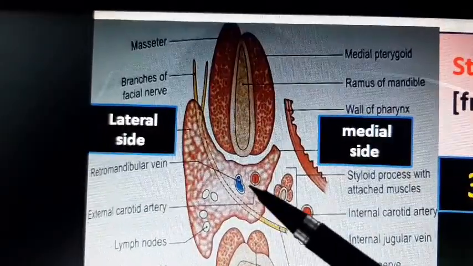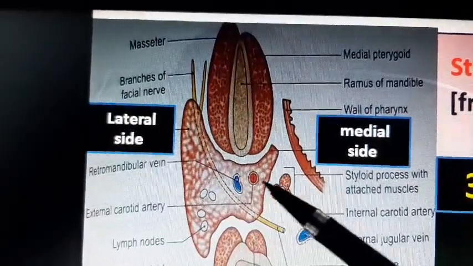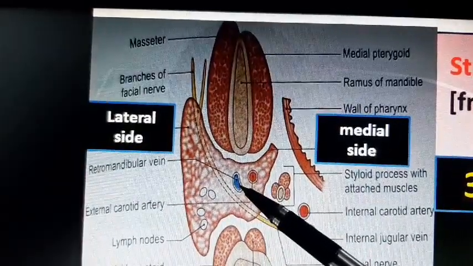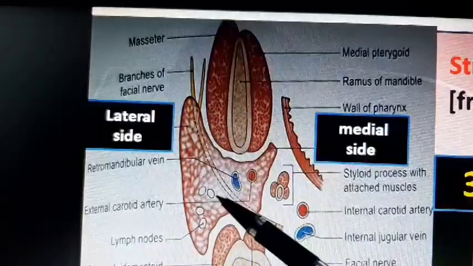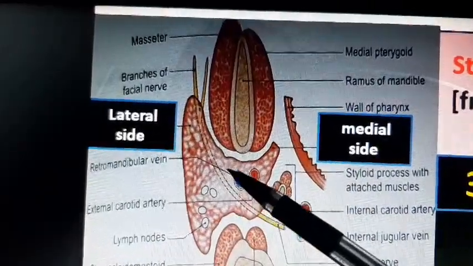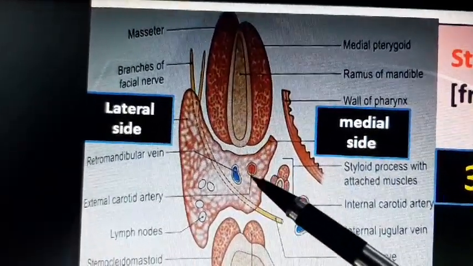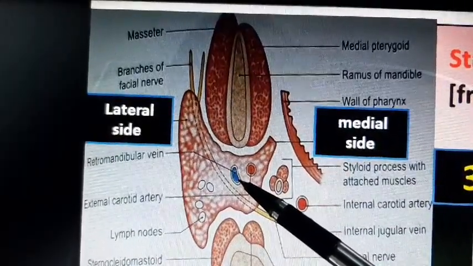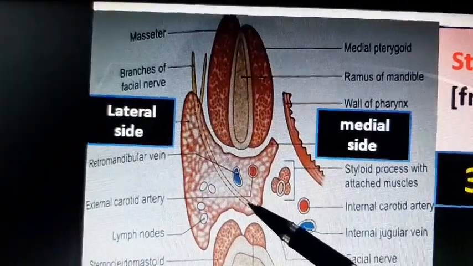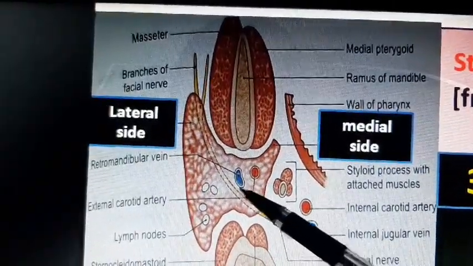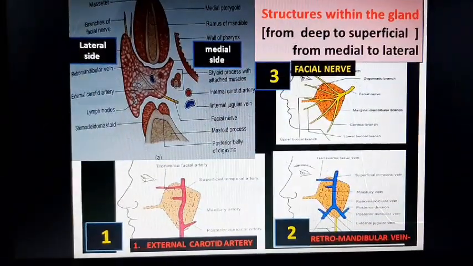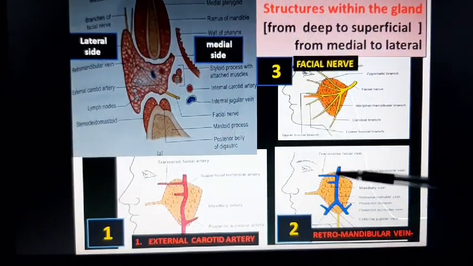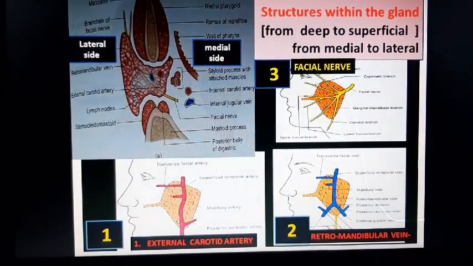You can see the structures within the gland from medial to lateral are external carotid artery, retromandibular vein, facial nerve, parotid lymph node. You can see the traveling of the artery and vein is vertically, while the traveling of nerve is horizontally through the gland. You can see this is the artery, external carotid artery, this is the retromandibular vein, this is the facial nerve.